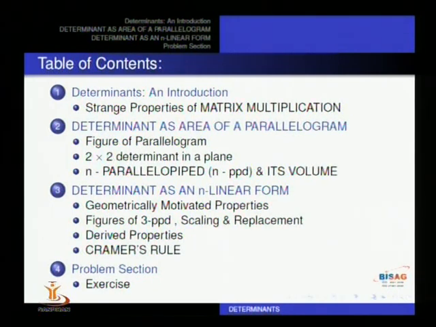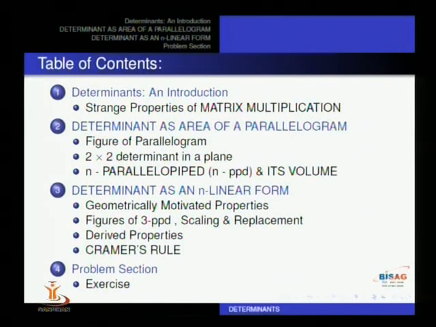As in the case of numbers, when we multiply two numbers, normally we see that 5 into 7 is 35, and if we interchange the order of the numbers, that is 7 into 5, the answer does not change. 35. 7 into 5 is 35, the same as 5 into 7, but that does not happen here with matrices.